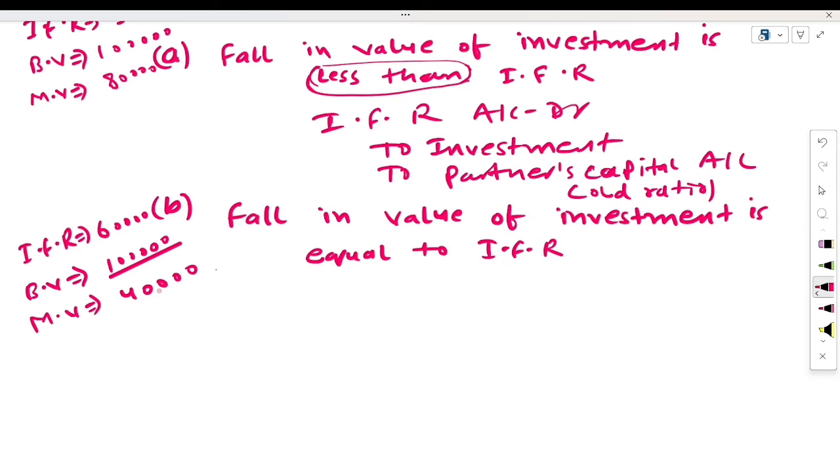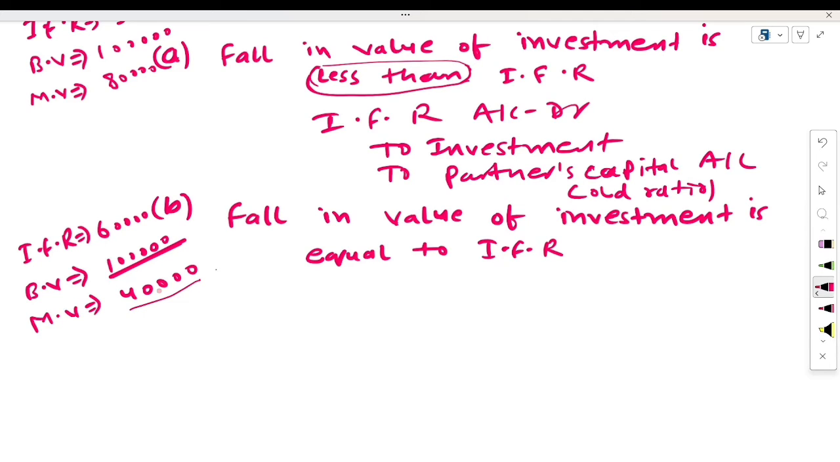Here what is happening? Book value is how much? 1 lakh. Market value is how much? 40,000. How much the value of investment is falling from the book value to market value? 60,000. And you have created reserve also how much? 60,000. It means the full amount of fall of investment will be adjusted from the investment fluctuation reserve.